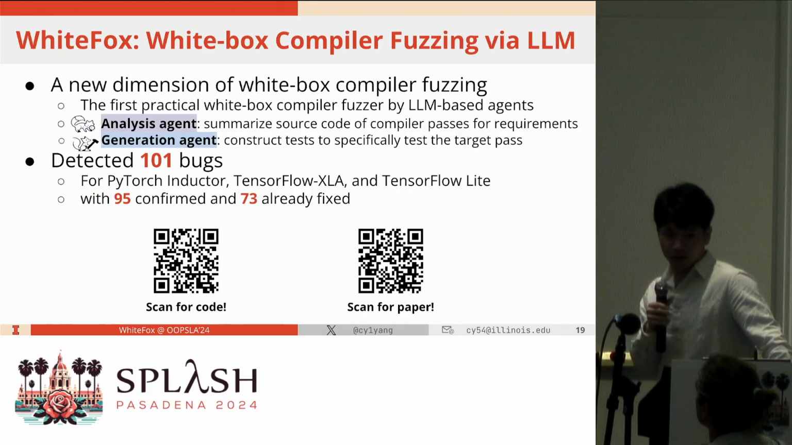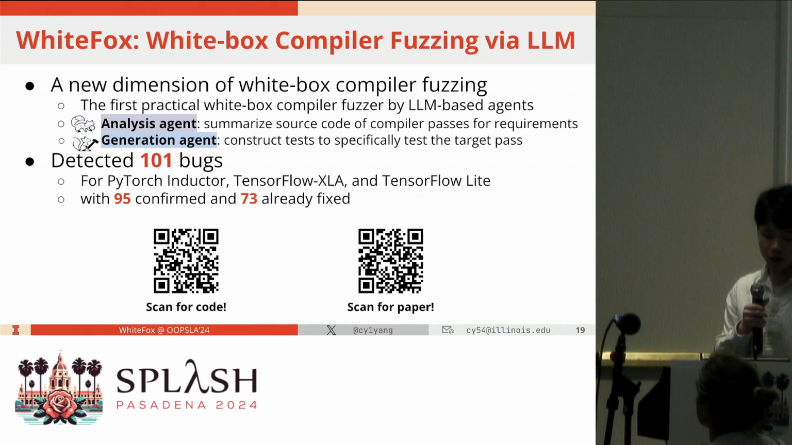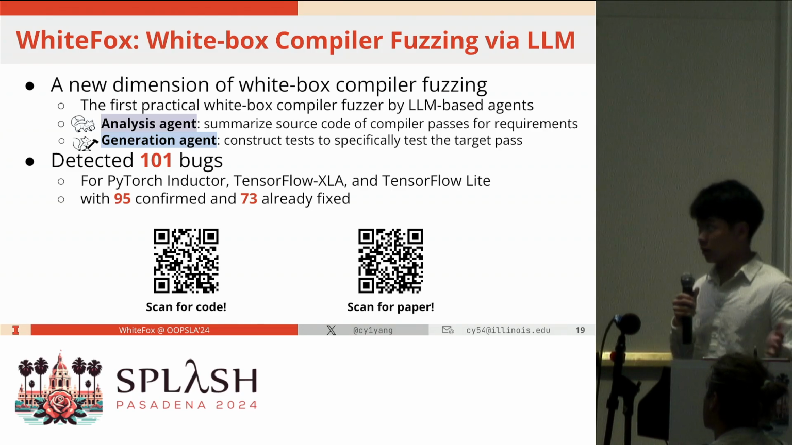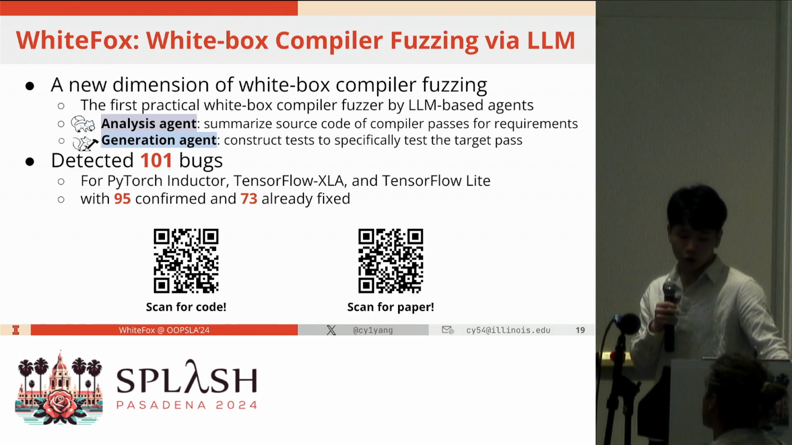Overall, we propose WhiteFox, which is a white box compiler fuzzing by large language models. It opens a new dimension of white box compiler fuzzing by combining the white box information, let's say the source code, with the potential of the large language model. WhiteFox is a dual agent framework.